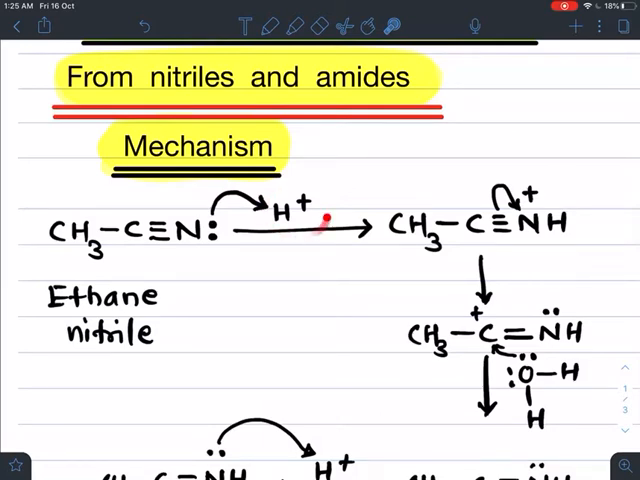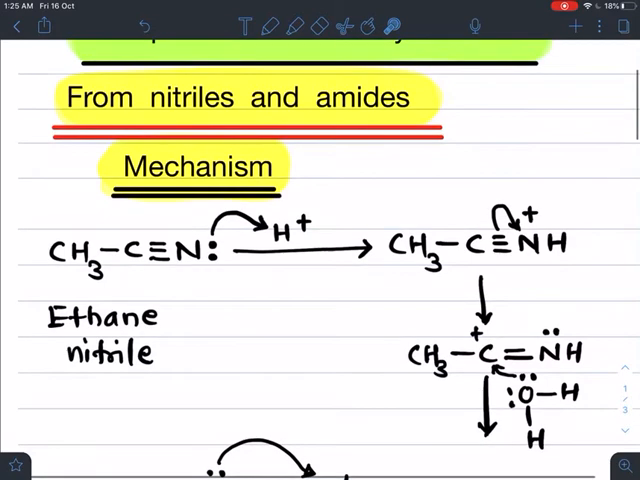When acid hydrolysis takes place, H plus ions are available and this increases the speed of the reaction. This nitrogen is highly electronegative, having one lone pair of electrons, and by using this lone pair it bonds with this H plus. After bonding it becomes CH3 C triple bond NH. So by sharing its lone pair, this nitrogen carries a positive charge.